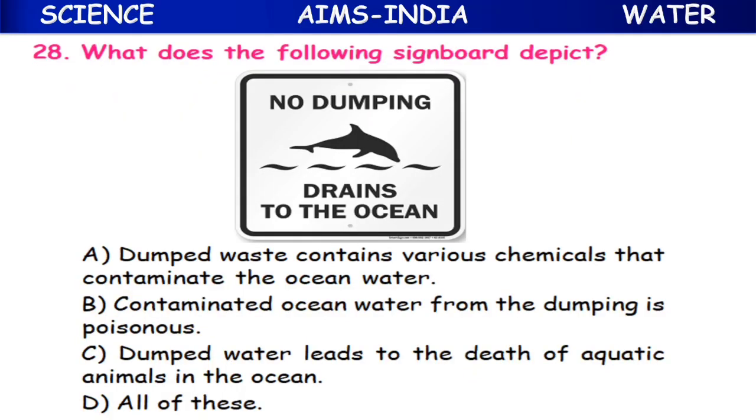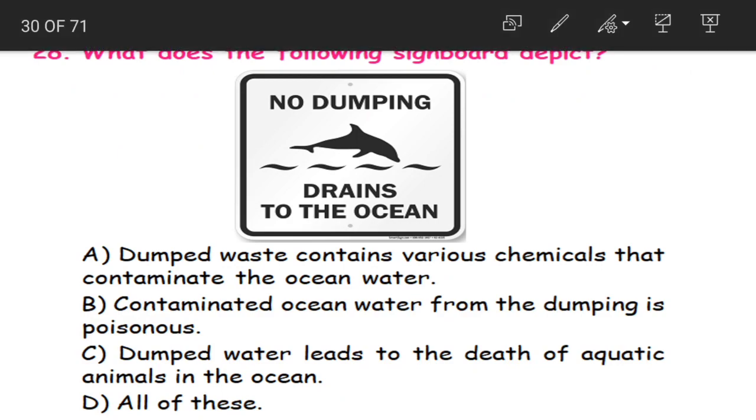Now 28th question, what does the following signboard depict? Okay, here is the signboard children. So what is written here? No dumping. No dumping drains to the ocean. And you can see the fish or shark in the water.